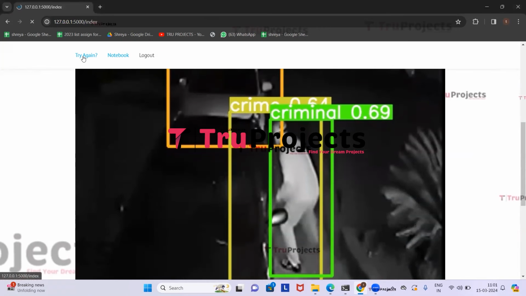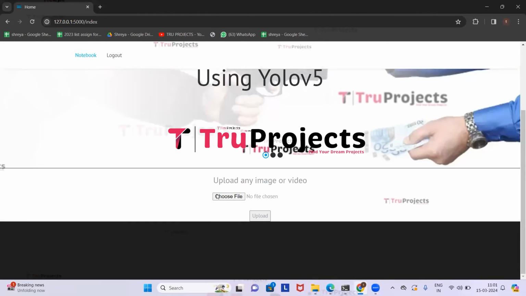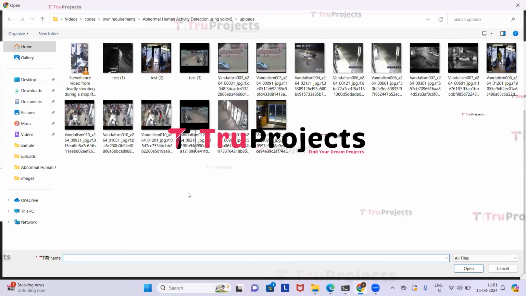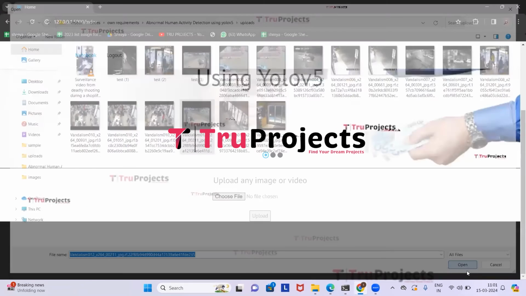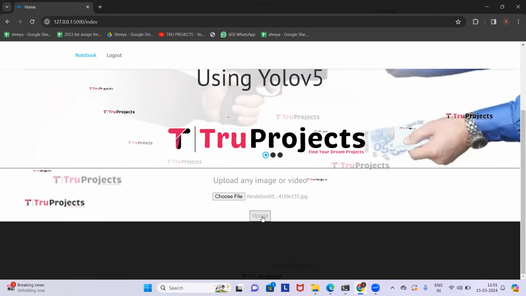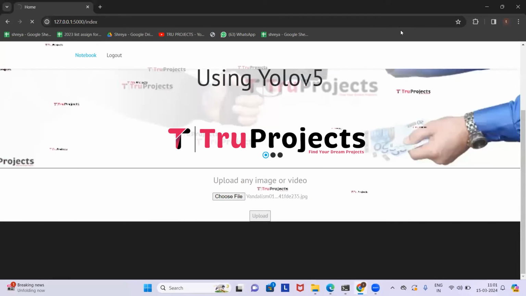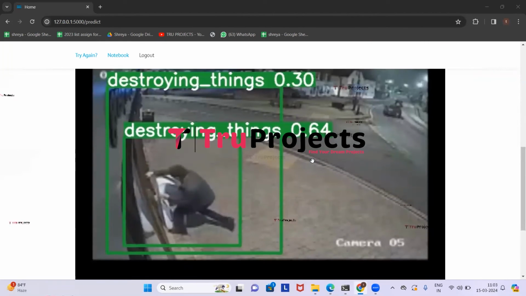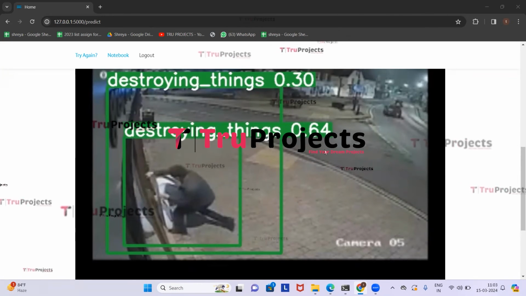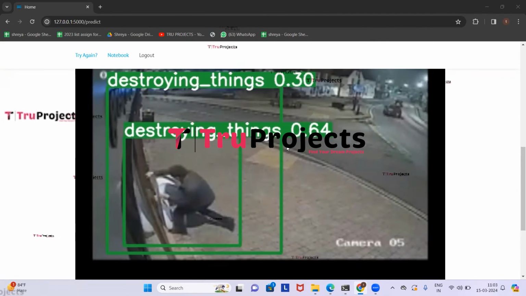So click on try again. Click on choose file. This time we'll be uploading this image. Now click on open. The image has been loaded and now upload it. So here the application has detected the abnormal activity of the person and it has drawn a bounding box around him and labeled it as destroying things with the probability score.